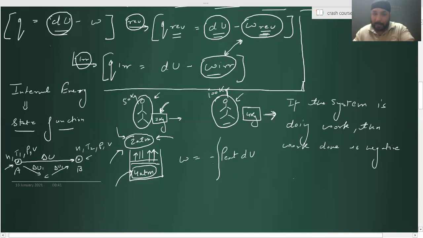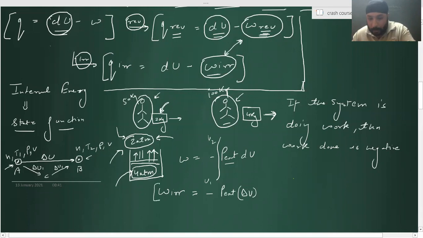Now understand one more thing. For an irreversible process, is P external changing or not? Will the surrounding pressure change? No. That is why work done irreversible is always equal to the integral of minus P external dV from V1 to V2, so work done comes out to be minus P external delta V. Any doubt?